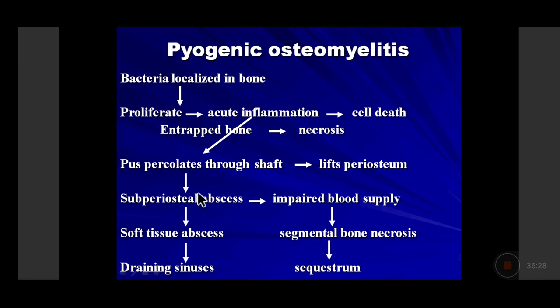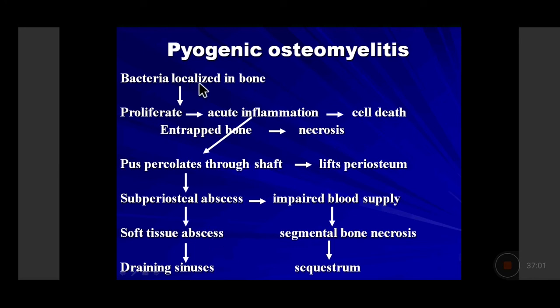However, if the patient has not yet come to you or you have failed to diagnose it, then the periosteum will also burst and it will come out into the soft tissue, in the muscles, in the fascia, and that will lead to formation of an abscess in the soft tissue. If we have not diagnosed it at this stage, because now the abscess has formed and there is swelling of the soft tissue also, then it will burst through the skin and draining sinuses will be formed.